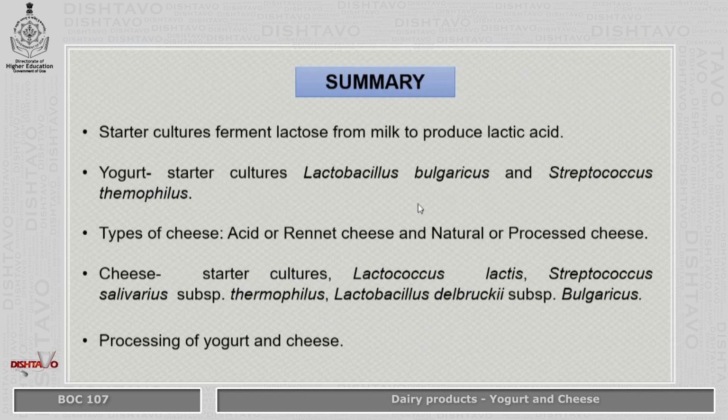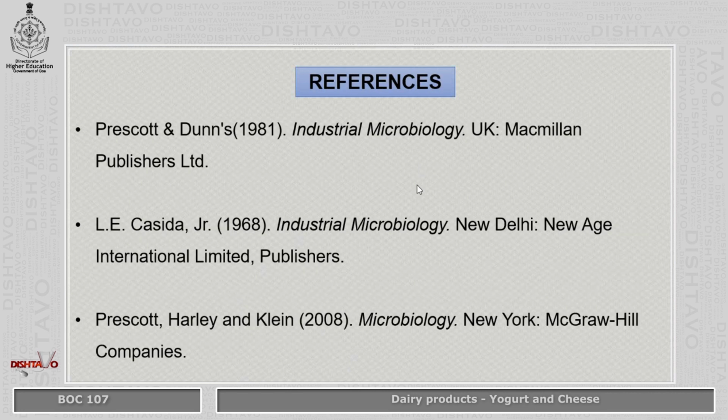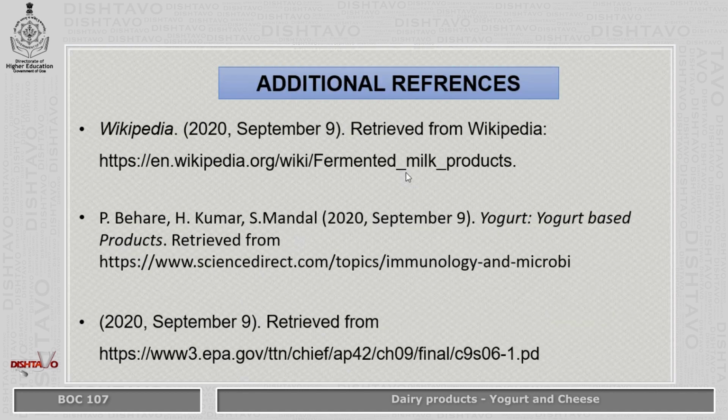To summarize the whole thing, you have the starter cultures which ferment lactose from the milk to produce lactic acid. Then we have the starter cultures of the yogurt, the types of cheese that we have seen, that is acid or rennet cheese or natural or processed cheese. Then we have the cheese starter cultures and we have seen the processing of yogurt as well as cheese. These are the references. Thank you.